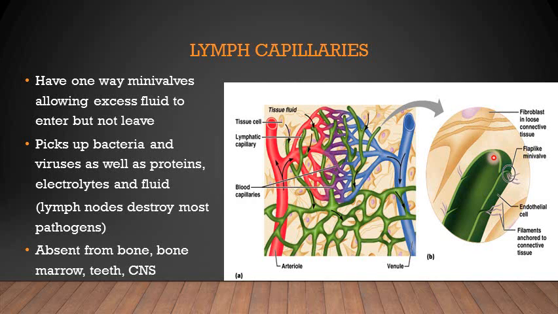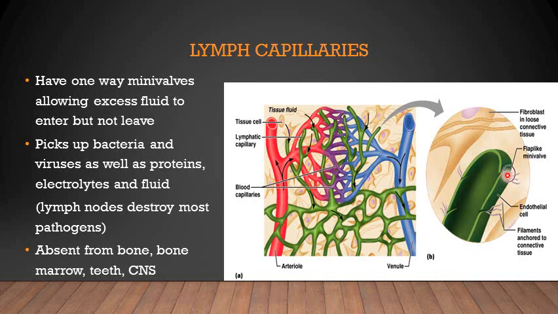They form a plexus in the tissue spaces, and these networks are interwoven with the plexus of the blood capillaries. They are most abundant in the innermost surfaces and in the superficial surfaces of the body. For example, in the dermis of the skin and in the mucous membranes of the respiratory and digestive systems, they are present in more numbers.